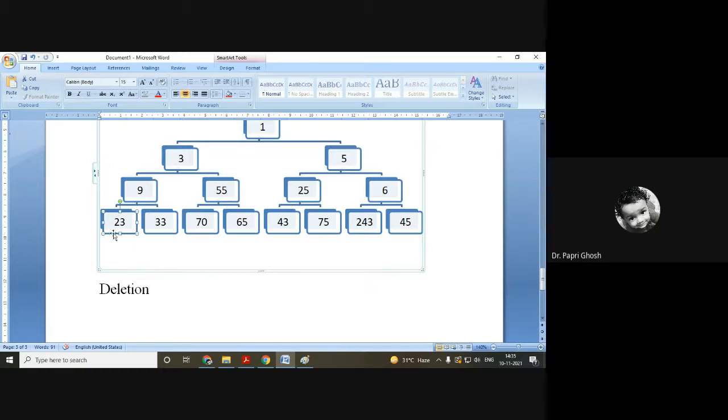And if there is a left child node for 23, a right child node of 23 is available, a left child node of 33 is available, then we'll target the right child of 33. So we'll just fill it from left to right. So whether it is an insertion technique or a deletion technique, we will take it from left to right.